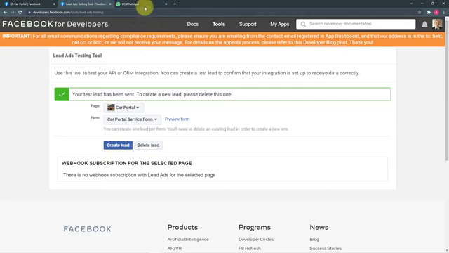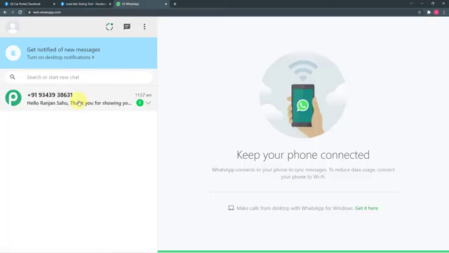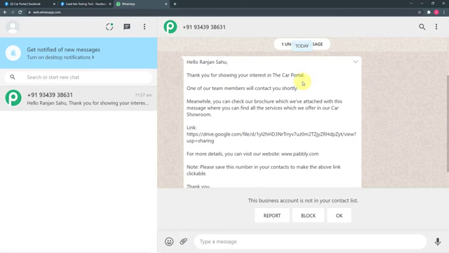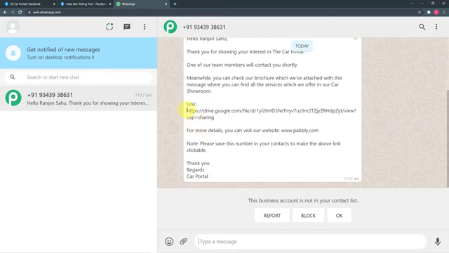Let's check what is in the message. Okay, so the message is this: hello Ranjan Sahu, thank you for showing your interest in the car portal. One of our team members will contact you shortly. Meanwhile, you can check our brochure which we have attached with this message. Okay, where you can find all the services which we offer in our car showroom. Okay, so this is a message and here is the link of the brochure.